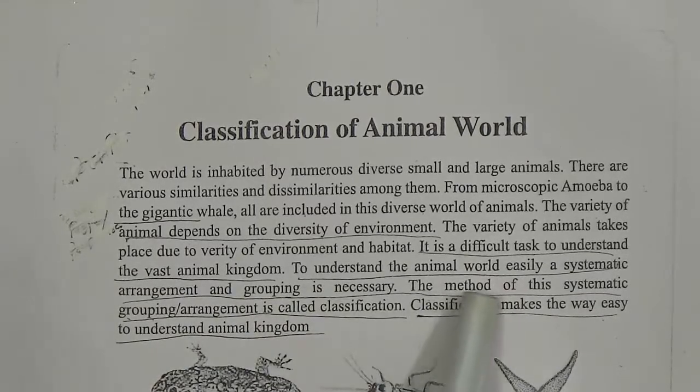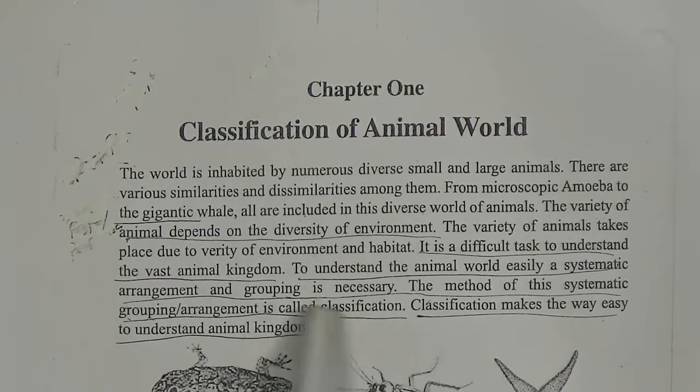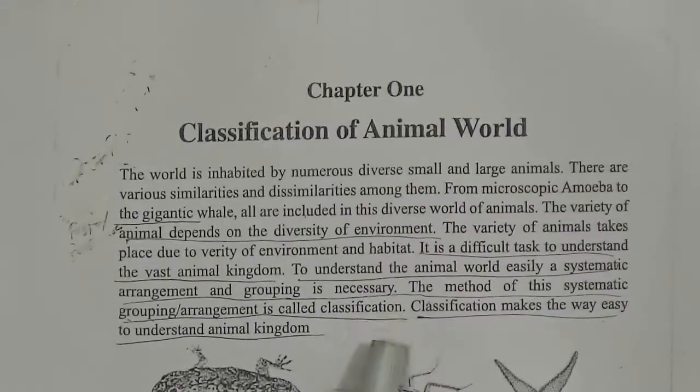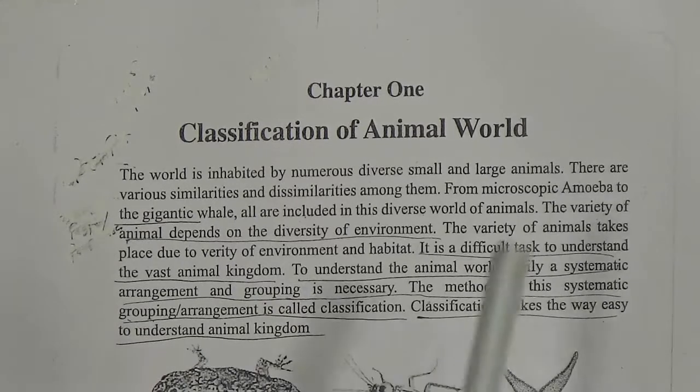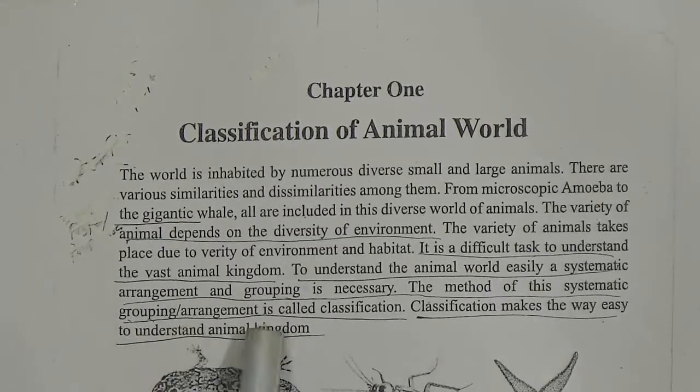To understand the animal world easily, a systematic arrangement and grouping is necessary, and the method of this systematic grouping or arrangement is called classification. So, my dear students, here we have learned what classification is. Okay, this is a knowledge based question, so you can memorize this definition from here. I am repeating, what is classification. To understand the animal world easily, a systematic arrangement and grouping is necessary. The method of this systematic grouping or arrangement is called classification. Classification makes the way easy to understand the animal kingdom.